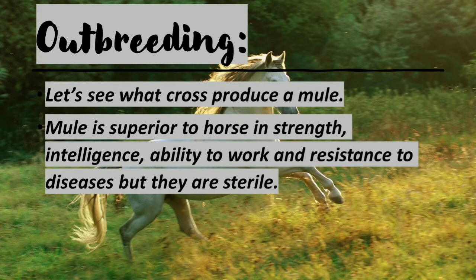If we make a cross between a male donkey and a female horse, the hybrid is called a mule. Mule is superior to horse in strength, intelligence, ability to work, and resistance to diseases, but they are sterile. What is the meaning of the word sterile? Sterile means we cannot reproduce. It lacks the capacity of reproduction.